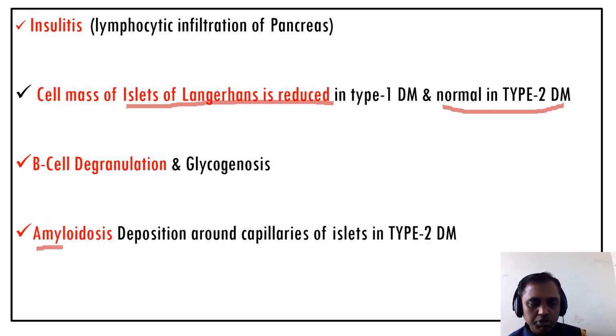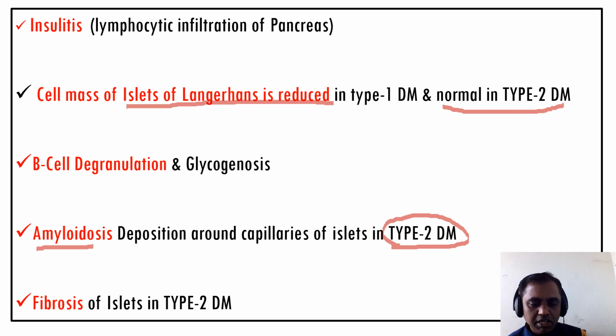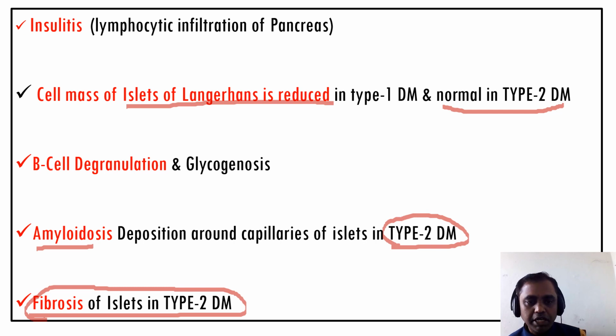And amyloid deposition, as we know the protein metabolism is altered, so that leads to accumulation of the amyloid around the islet, commonly in type 2 diabetes mellitus. And the last one is fibrosis of the islet in type 2 diabetes mellitus. So with this morphology you can identify whether the patient is suffering from type 1 or type 2 diabetes mellitus.